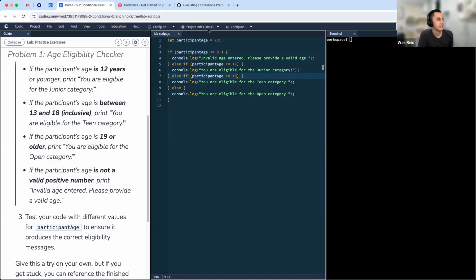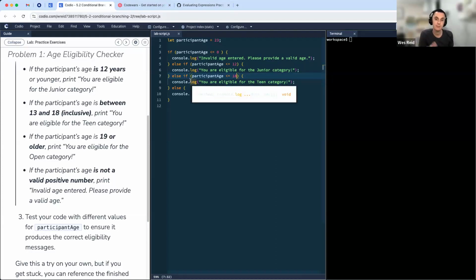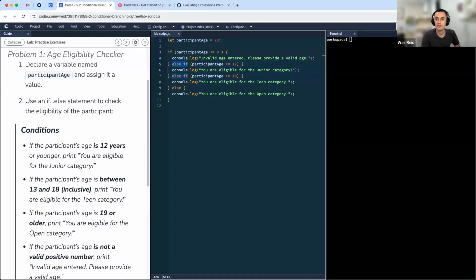So, a few different ways that you could have written this out. You might have flipped the order. Perhaps you were checking for all values above. That works too. A nice thing to do first is even just to check if it was a number or something like that. There's a few different ways you can fuss with that to end up with the same result here. Either way, you're probably going to be using an if, an else, and else if statements in here. All right, so something hopefully like that.